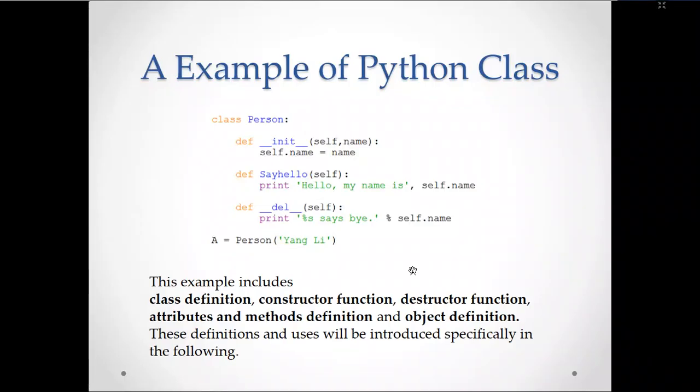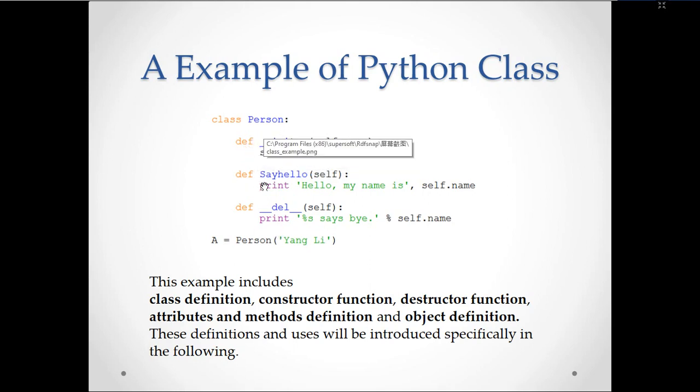Now we'll see how object orientation applies in Python programming. Here is an example: class Person, def __init__(self, name). This __init__ is said to be the constructor; this is the style of writing the constructor.